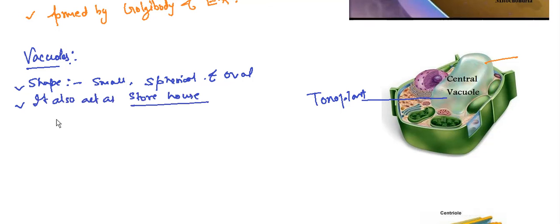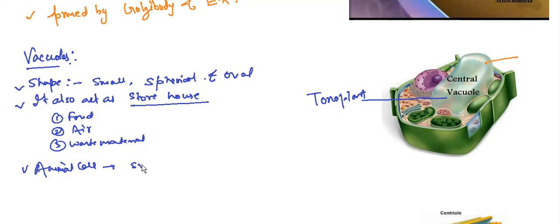Okay, so storehouse for food, storehouse for air, storehouse for waste material which is not in use, like that. Animal cells normally have a small size of vacuole. So animal cells have small vacuoles, whereas in plant cells large vacuoles are present. Clear?